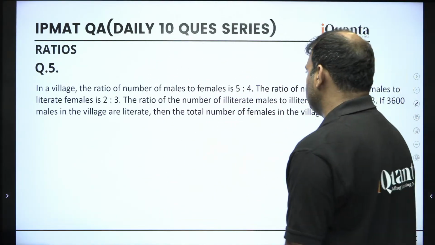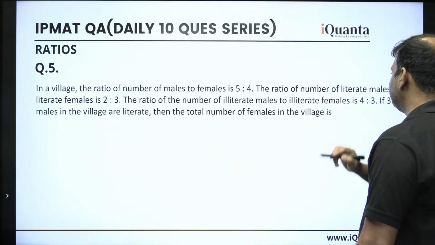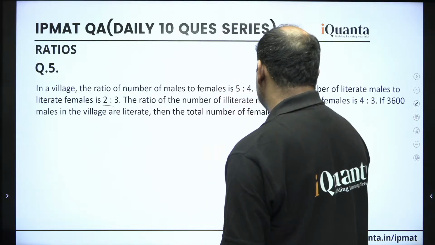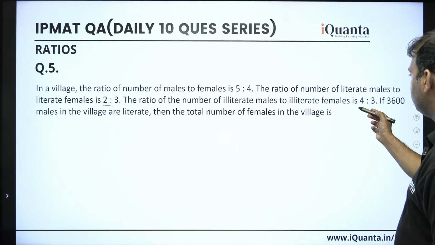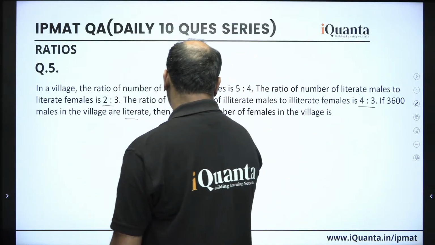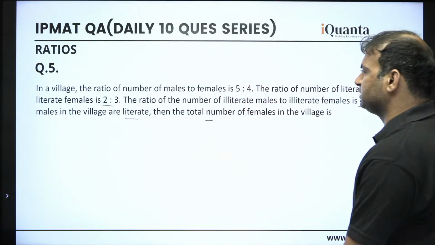So guys, the question says that in a village, the ratio of the number of males to females is 5:4. The ratio of the number of literate males to the literate females is 2:3. The ratio of the number of illiterate males to the illiterate females is 4:3. If 3,600 males in the village are literate, then find the total number of females in the village.